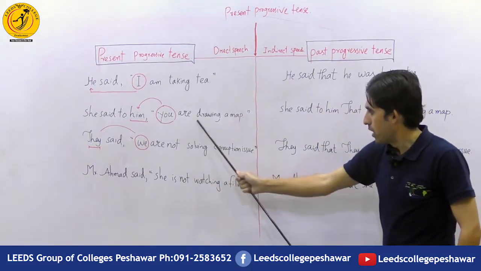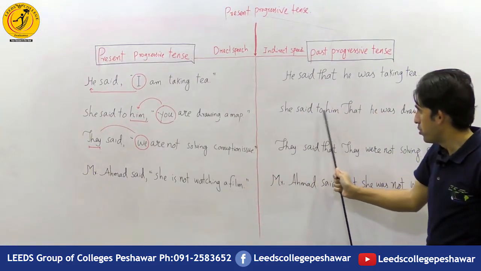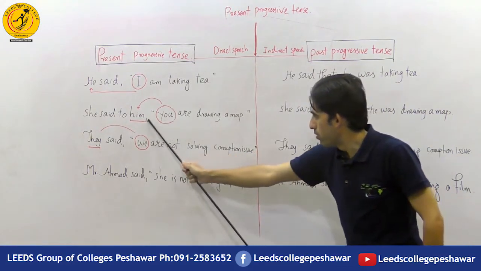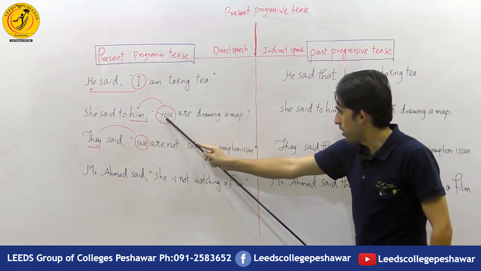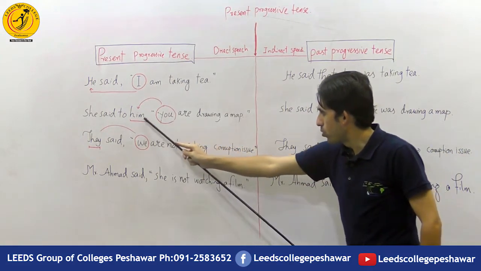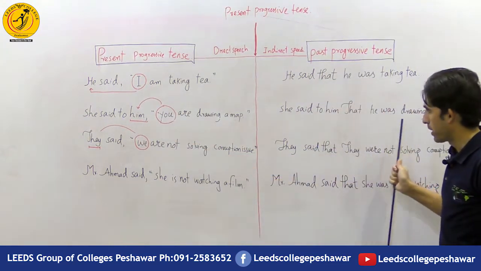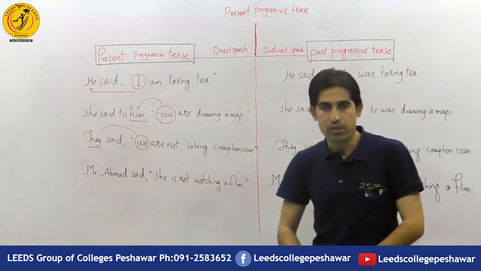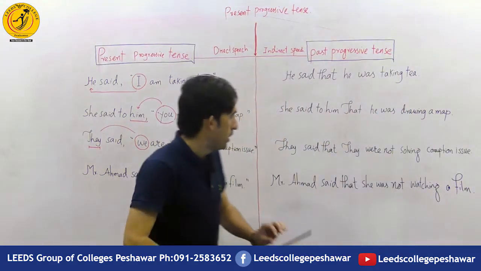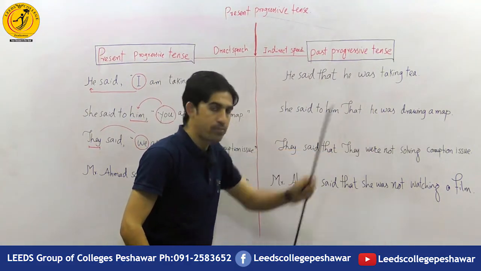So the possible structure in indirect speech is: she said to him, now this is dropped and we use that. The second person pronoun changes according to the object: he was drawing a map. We have the tense of drawing a map. The present progressive changes according to the past progressive: he was drawing a map.